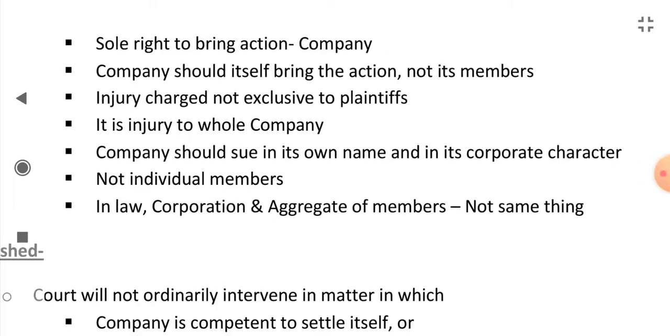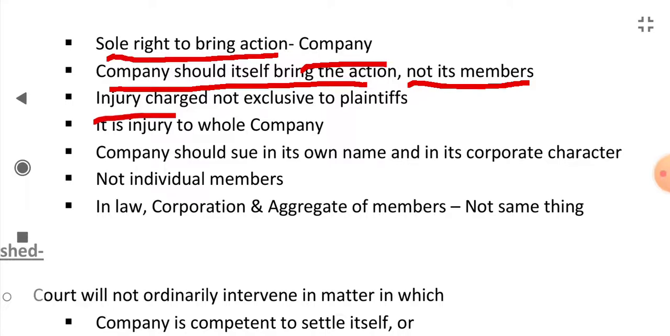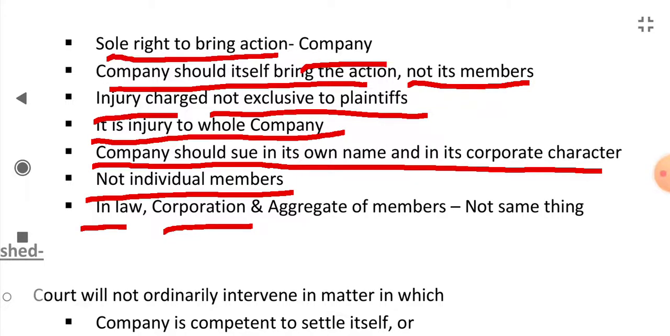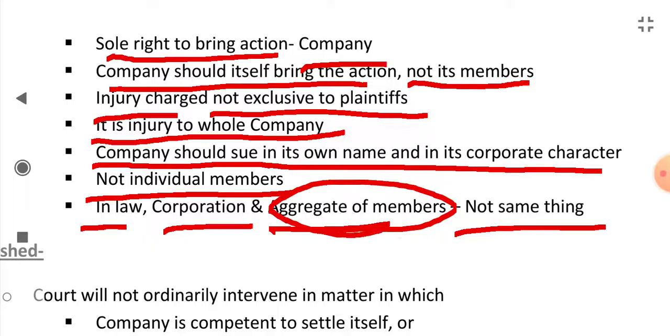The court said that the sole right to bring action is of the company, okay. Company should itself bring the action, not its members. The injury charged is not exclusive to plaintiffs, it is injury to the whole company. The company should sue in its own name and its corporate character, not individual members. In law, corporation and aggregate of members are not the same thing, okay. If there is an aggregation of members or a group of members, it doesn't mean corporation, okay. Both are different things.